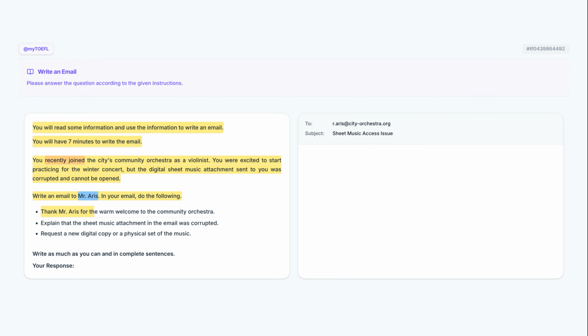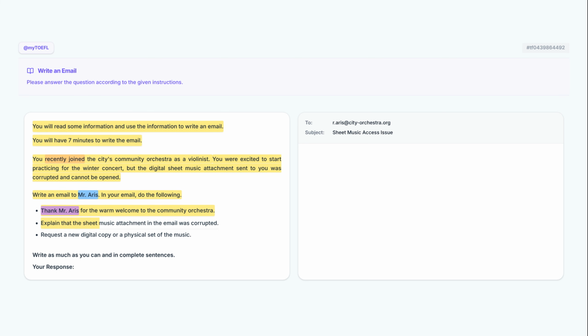Thank Mr. Aris for the warm welcome to the community orchestra. The first requirement is to thank Mr. Aris for his hospitality. This serves as a polite opening that builds rapport before you transition to the technical issue. Explain that the sheet music attachment in the email was corrupted. You must clearly explain the problem with the file so the recipient understands exactly what went wrong. This ensures the main purpose of your email is explicitly stated.